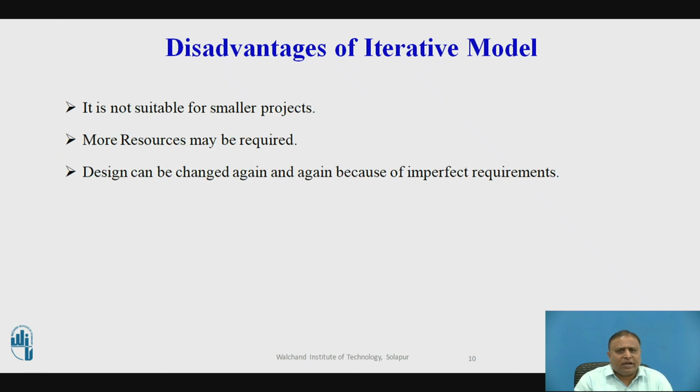Disadvantages of iterative model. It is not suitable for smaller projects. More resources may be required. Design can be changed again and again because of imperfect requirements. Requirements change can cause over budget. Project completion dates are not confirmed because of the changing requirements. Management complexity is more. End of project may not be known, which is a risk. Highly skilled resources are required for the risk analysis. Project progress is highly dependent upon the risk analysis phase.